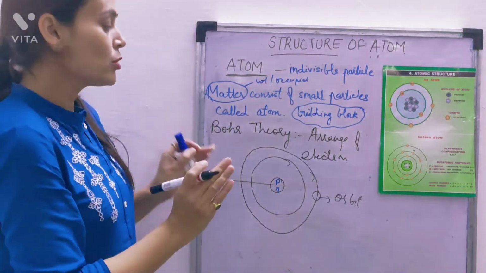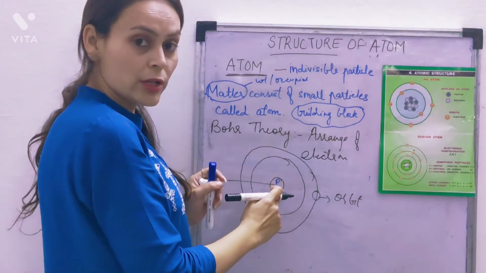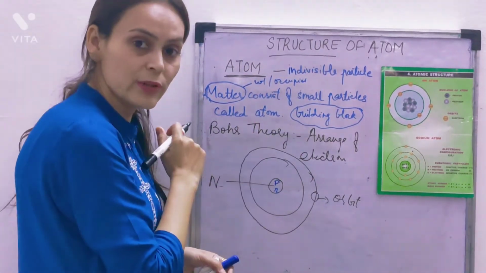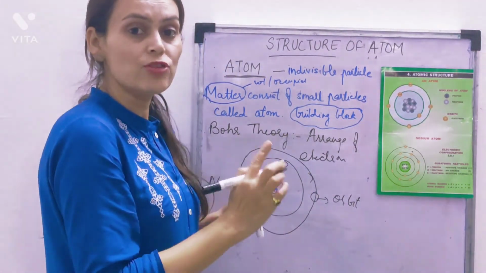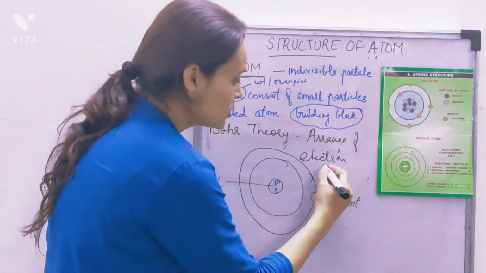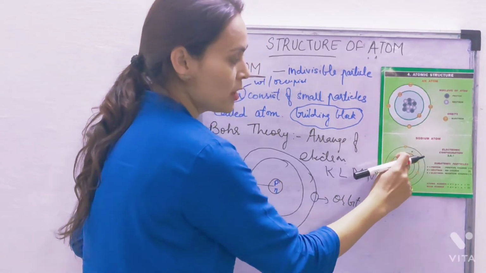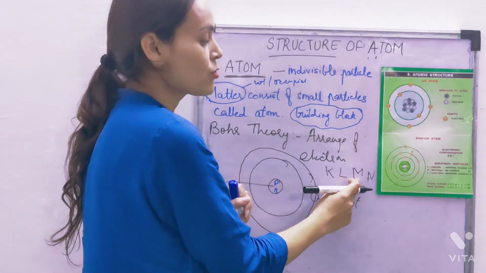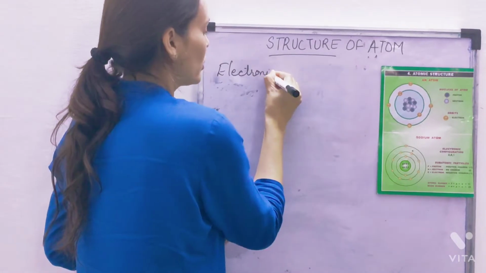So the structure of an atom is that the atom consists of a nucleus. The nucleus contains protons and neutrons. And the electrons are moving in these orbits. Now, the arrangement: how many electrons can each orbit have? The orbits are named K, L, M, N. The first shell is called K, the second shell is called L, the third shell is called M, and the fourth shell is called N.